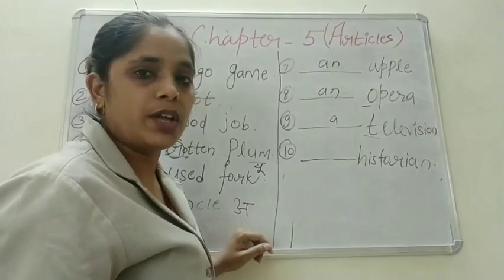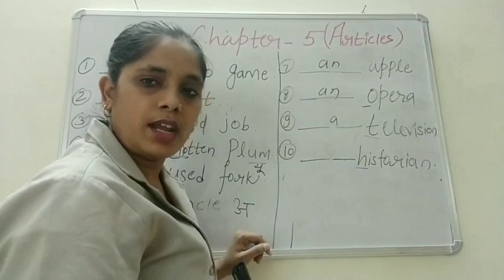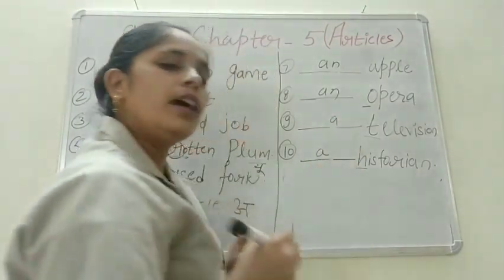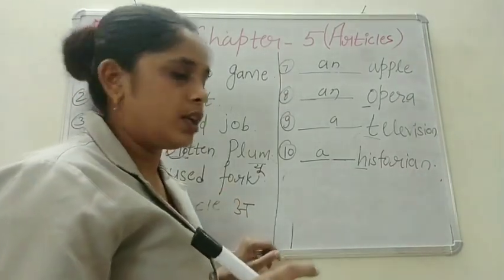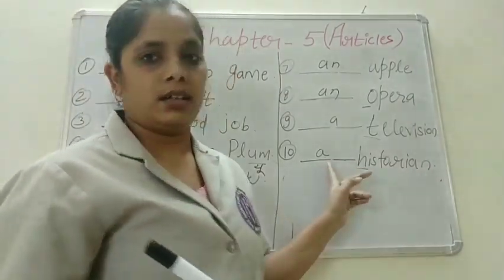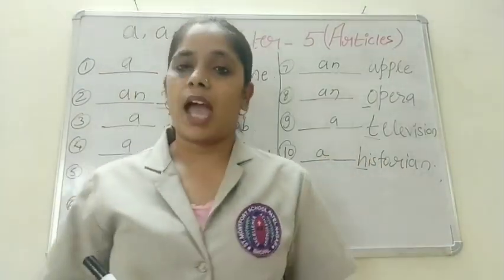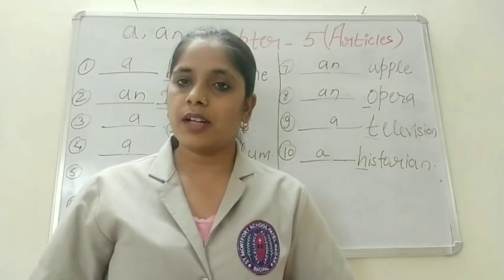Now tell me, what should I write? H is a consonant, and the sound is also consonant. So here I'll write a historian. Hope you understood, children, where we have to use a and an. Okay, children? Thank you.